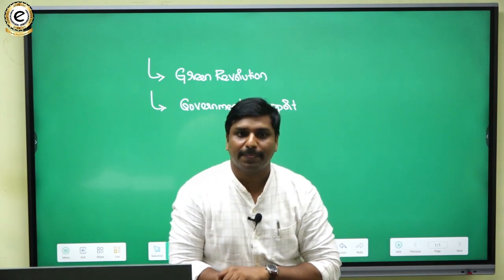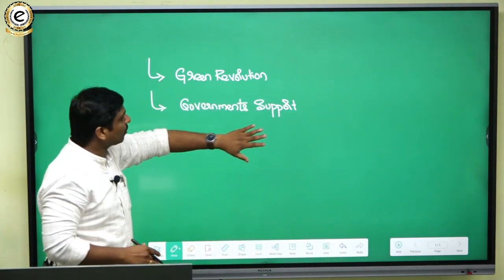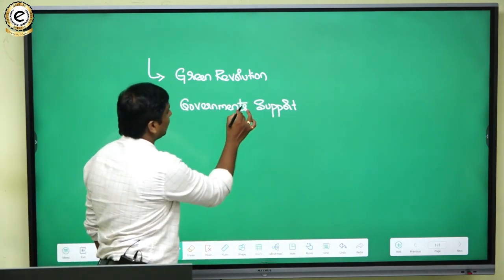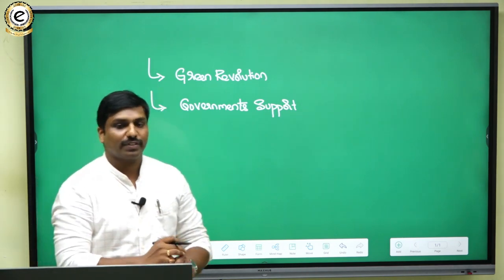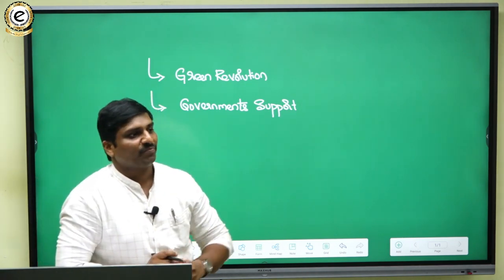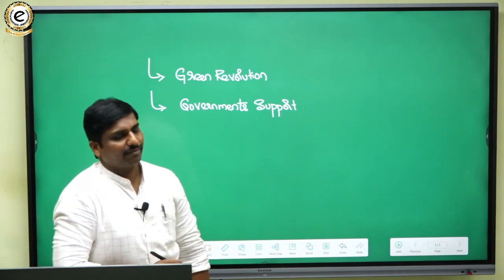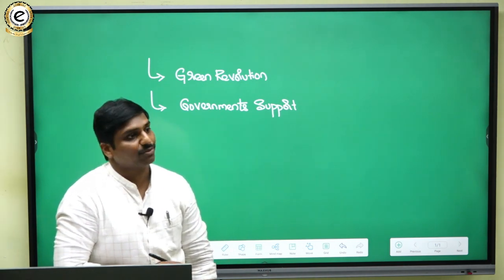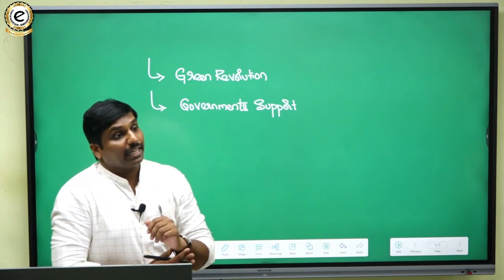So here you can mention all the initiatives taken by the government which helped. Everything. You can mention 5-year plans also, like systematically how they have picked.